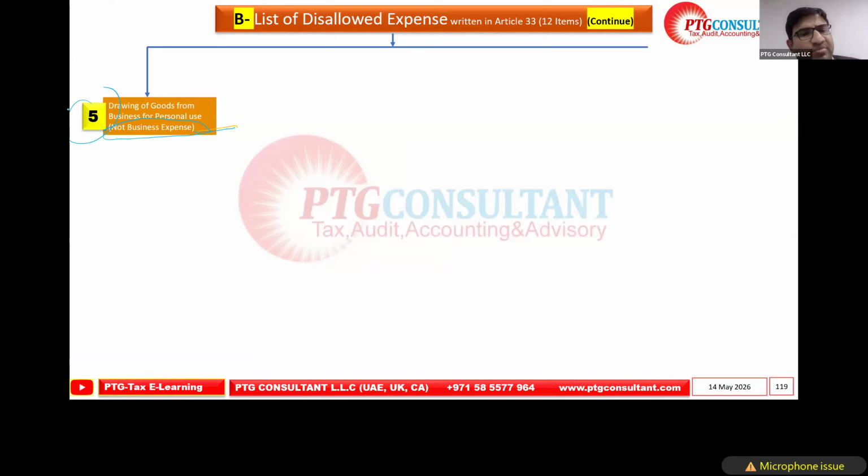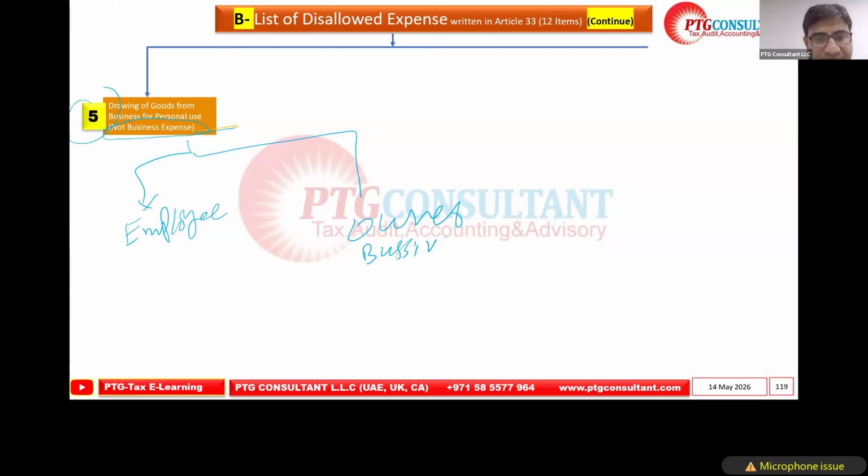So who can do this? An employee can do this, or the owner of the business can do this. If an employee takes goods in this way, it will be allowed as an expense, but it will not be treated as a drawing. So this option is not applicable here. Drawing normally comes up when the owner takes.